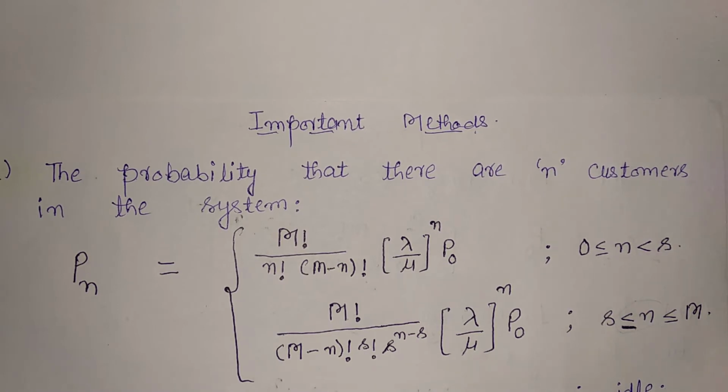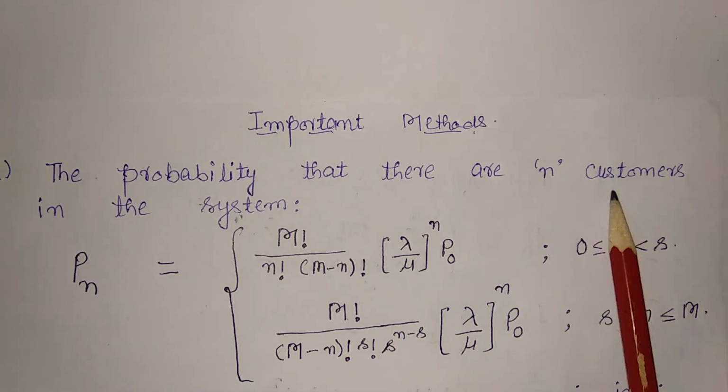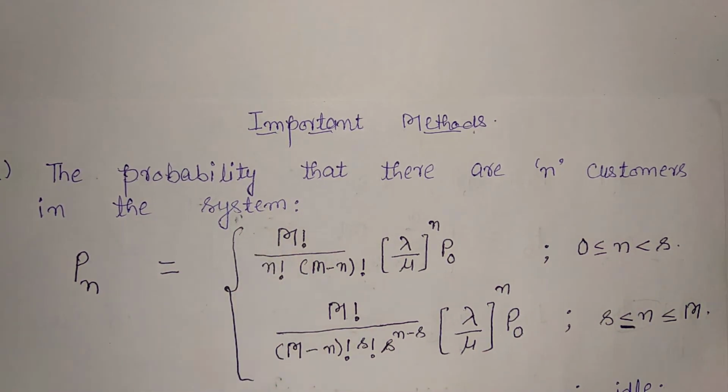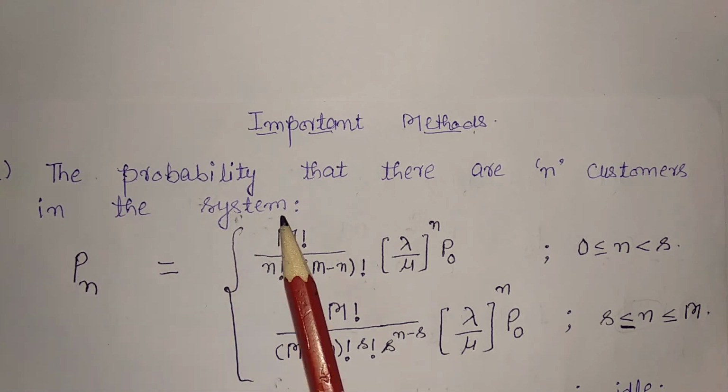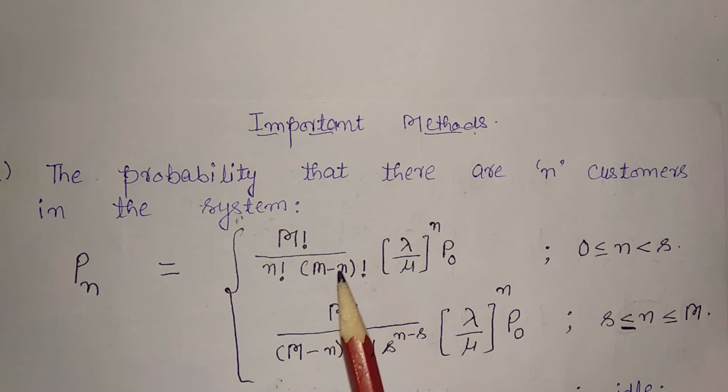Now, before discussing the problem, we would discuss some important methods which we are going to use while solving the problem. The first one is the probability that there are n customers in the system, Pn, which is equal to M factorial upon n factorial into (M minus n) factorial into (lambda upon mu) raised to power n into P0.